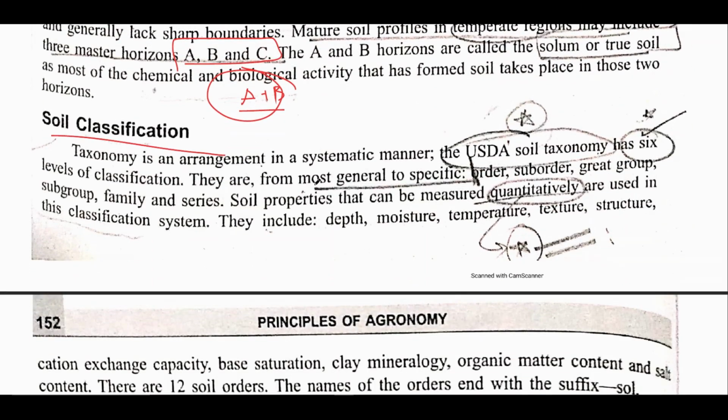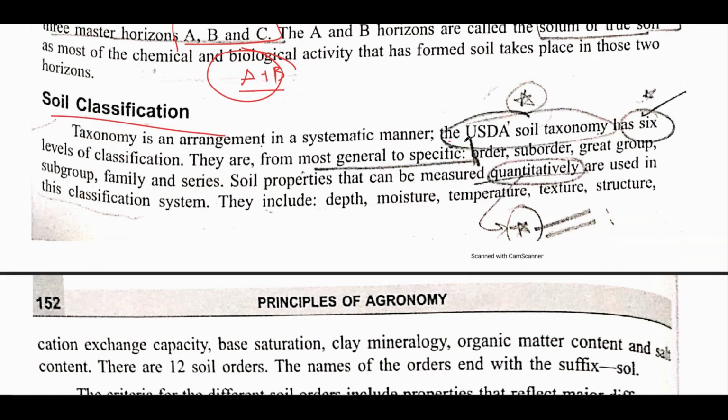Also, now talking about soil classification, the most important part is that the USDA, the United States Department of Agriculture, has classified soil into 6 levels of classification. This is very important. If you go from general to specific, first is order, then suborder, then great group, subgroup, family and series.